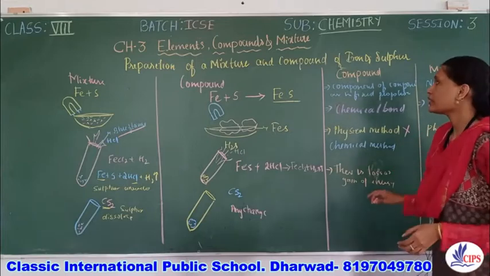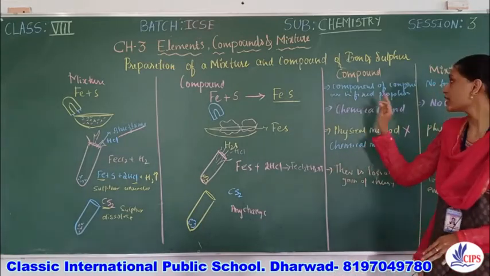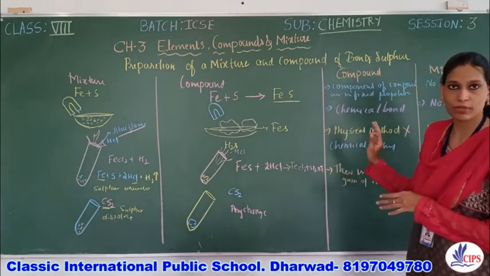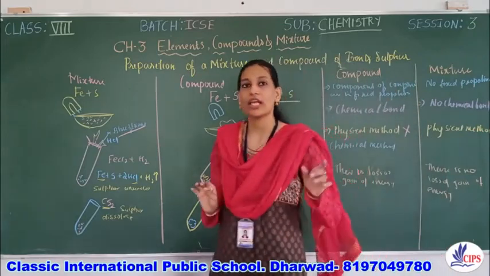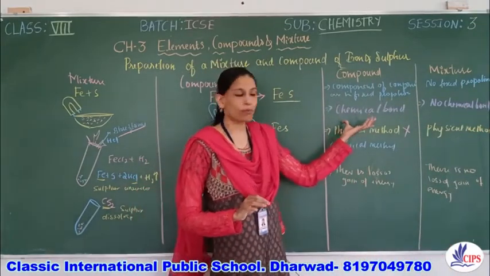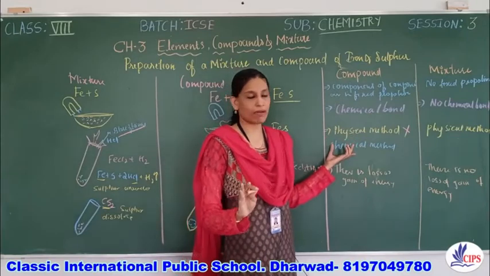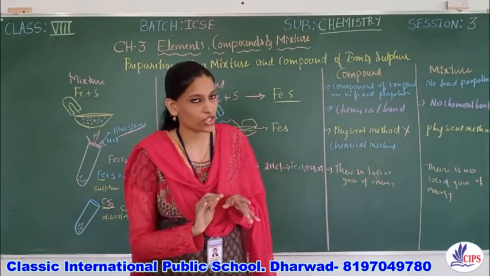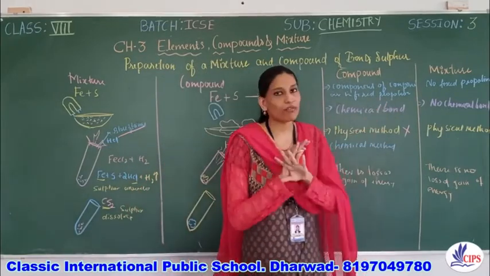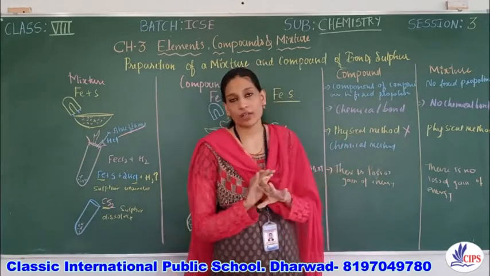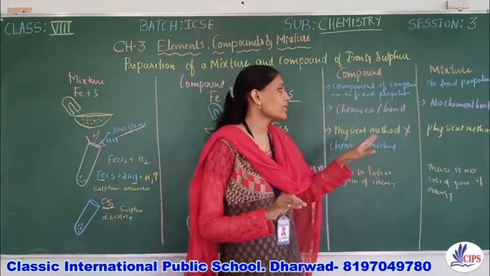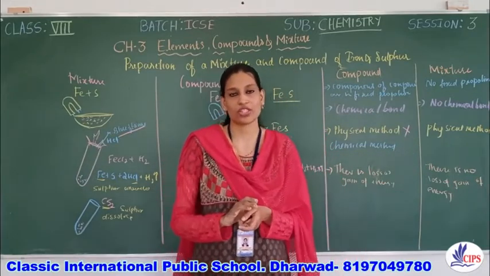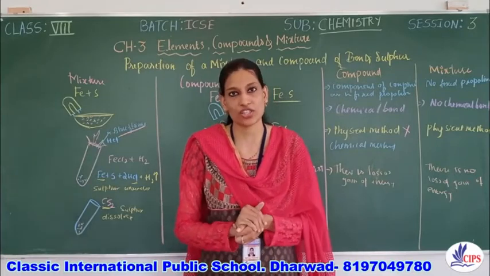So students, this is about the differences between compounds and mixture. Always remember, compounds have fixed proportion. They can be formed only by chemical bonds, and they can be separated only by chemical methods, and compounds are always accompanied with a change in energy. Whereas mixtures have no fixed proportion. No chemical bonds are there between them. They can easily be separated by physical method, and there is no loss or gain of energy. It is not accompanied with any change in energy.